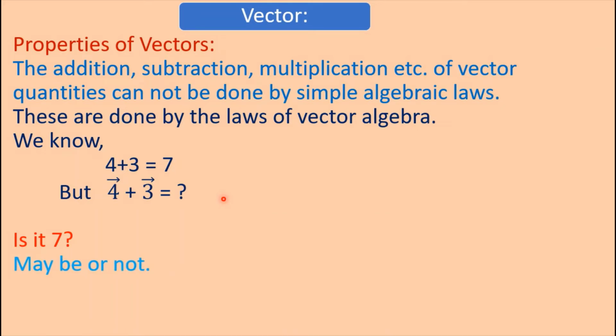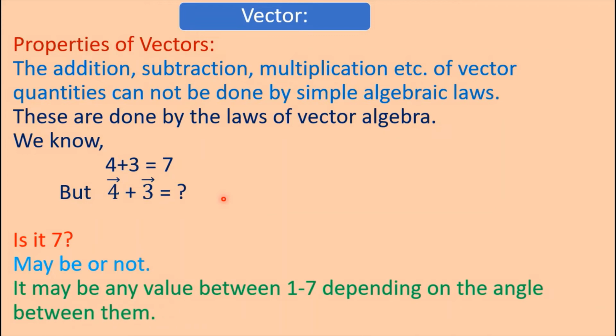Maybe or maybe not. It may be any value between 1 and 7 depending on the angle between them. That is, depending on the angle between the 4 and 3 vectors, their resultant may be any value from 1 to 7.